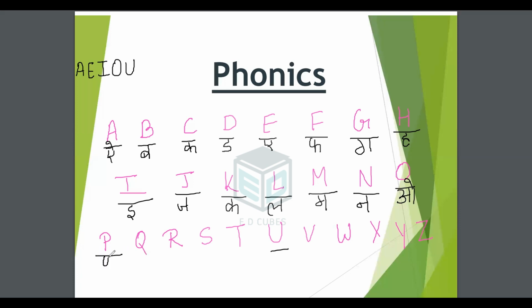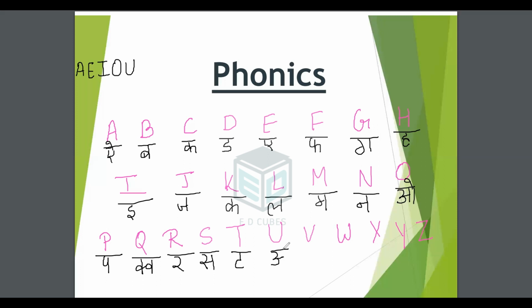P says p. P, parrot. Q says qu, queen. Qu, quilt. R says r, rat. S says s, sun. T says t, telephone.